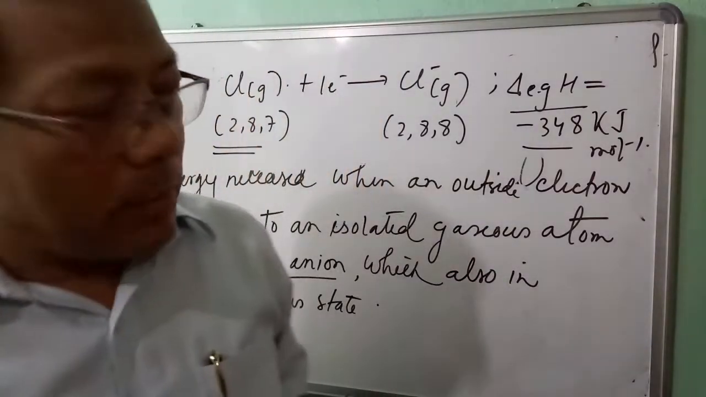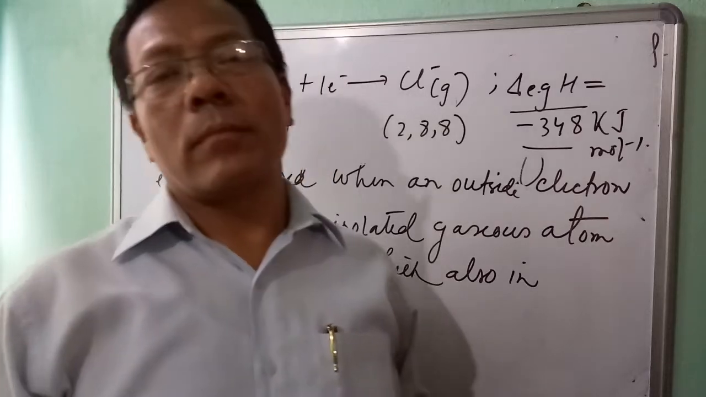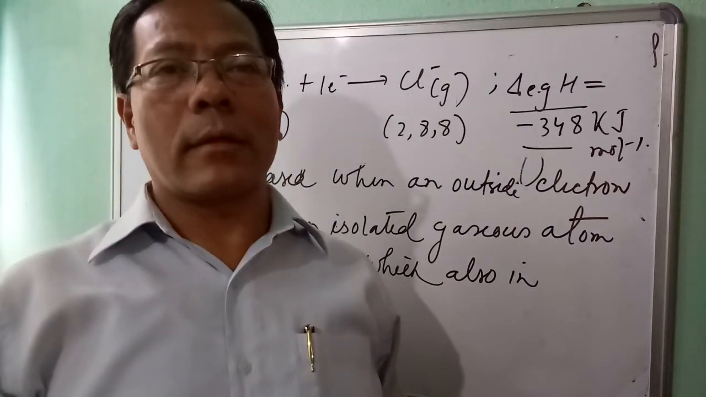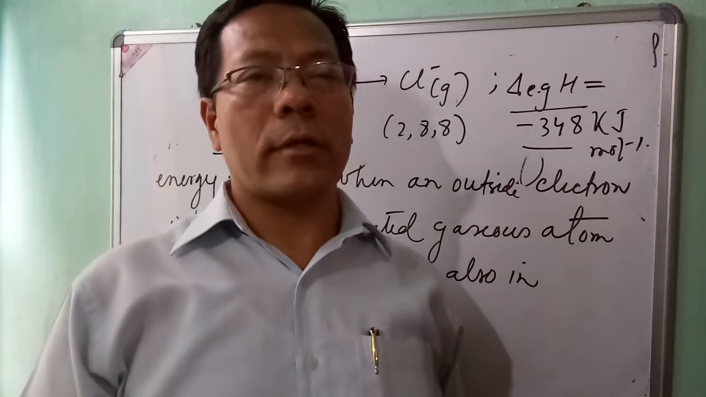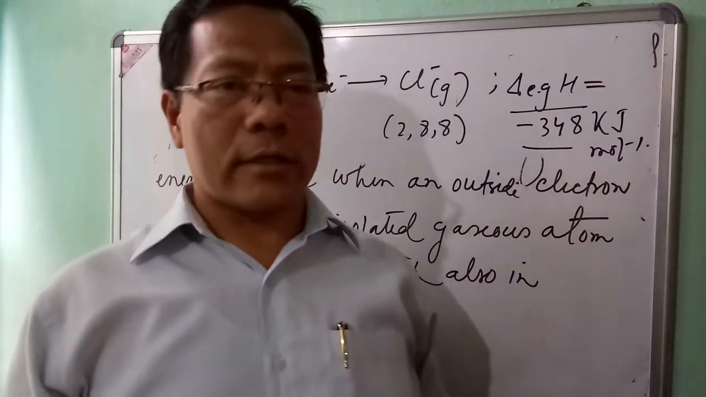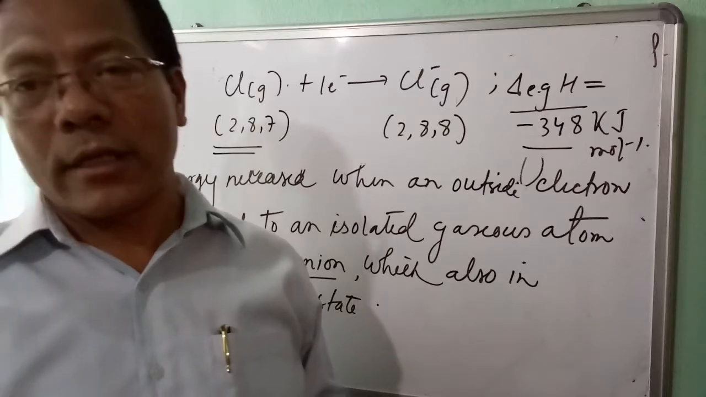The favorable condition for the formation of an ionic bond is that the non-metal atom should have higher value of electron gain enthalpy so that it can take up extra electron easily to form anion easily.